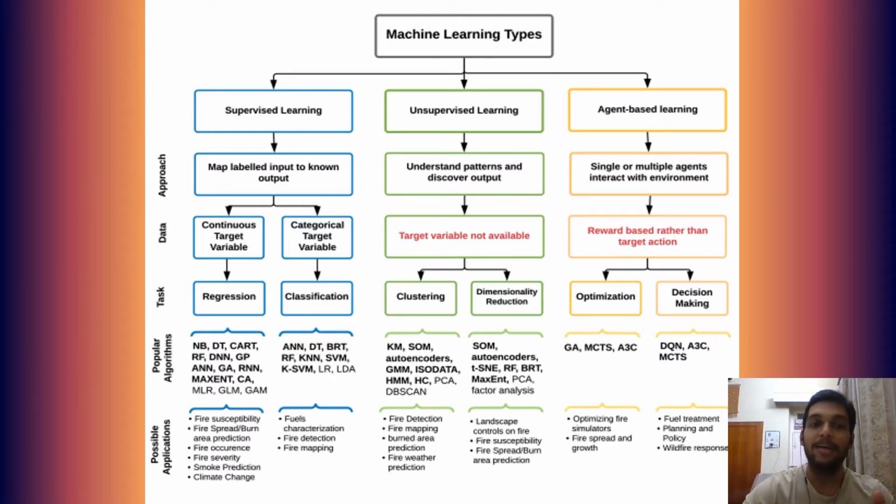Now below that is the given popular set of algorithms and possible applications. Some of the possible algorithms are temporal difference, Q-learning, deep adversarial networks. If we go in depth, it is further classified into optimization by dimensionality reduction and decision making classification.